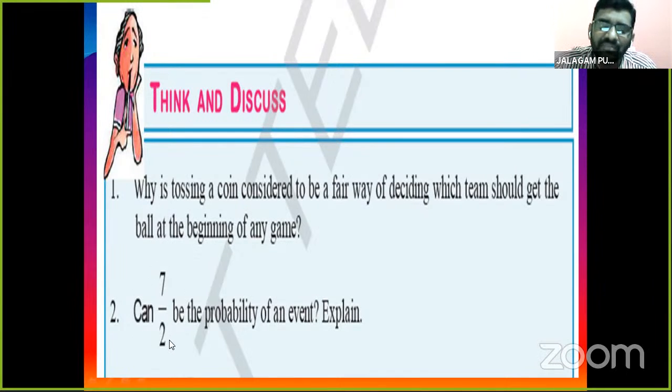It is not possible. Numerator is greater than denominator. Yes, 7 is greater than 2. That's why it's not explained. So please write down in your notes with explanation, children.